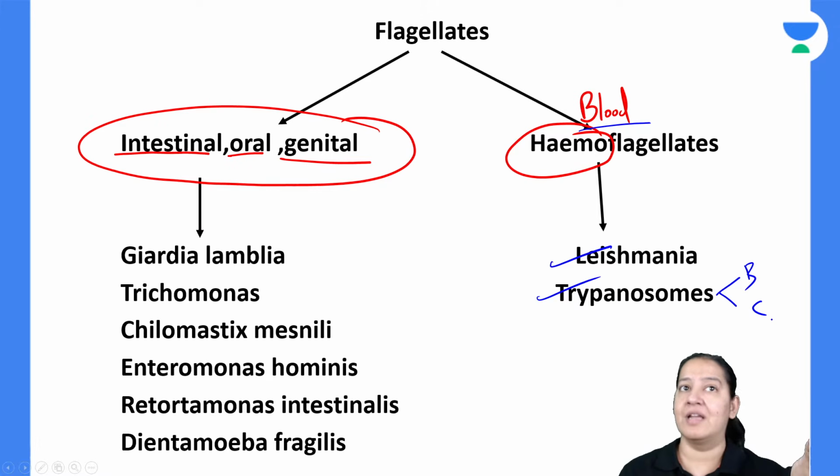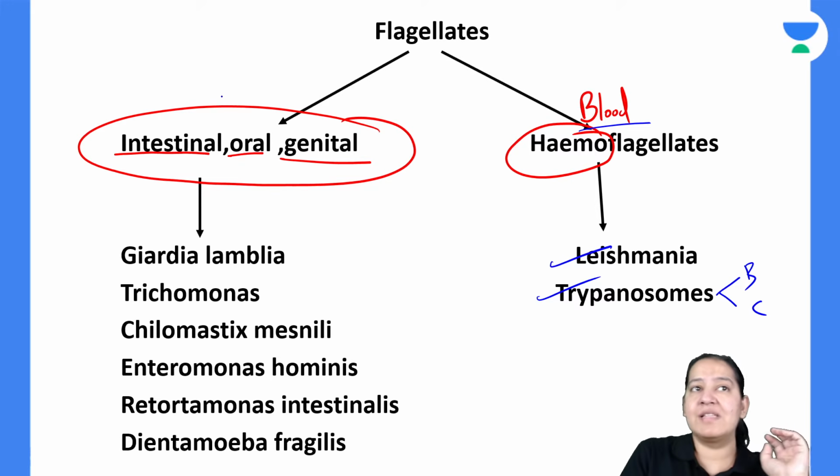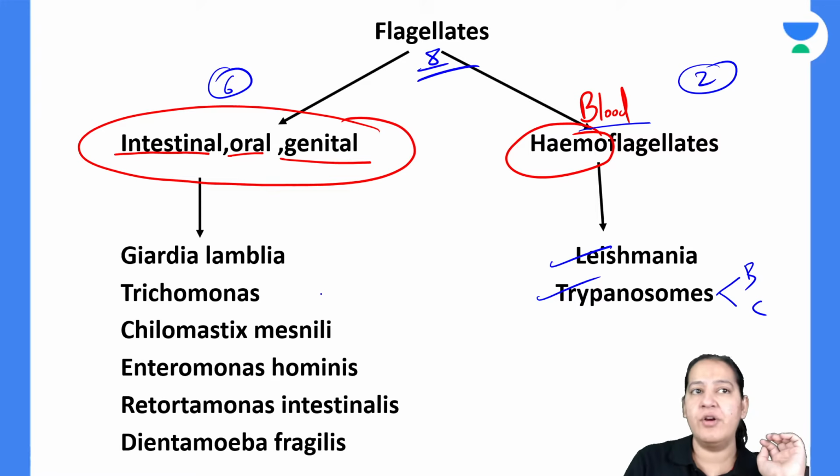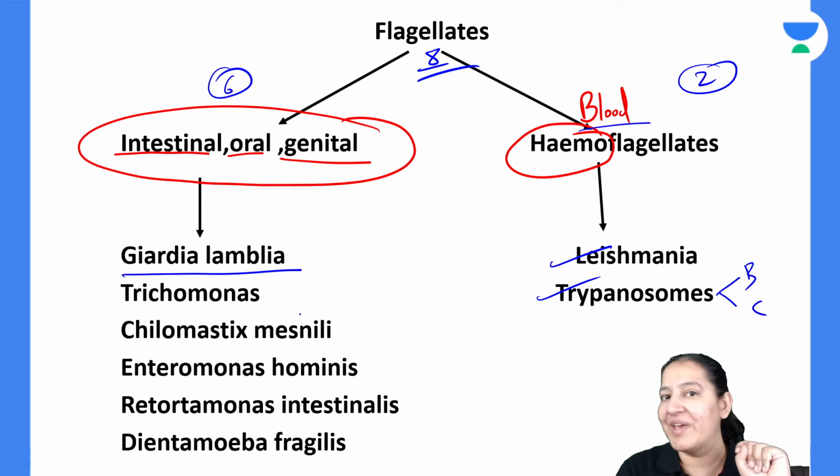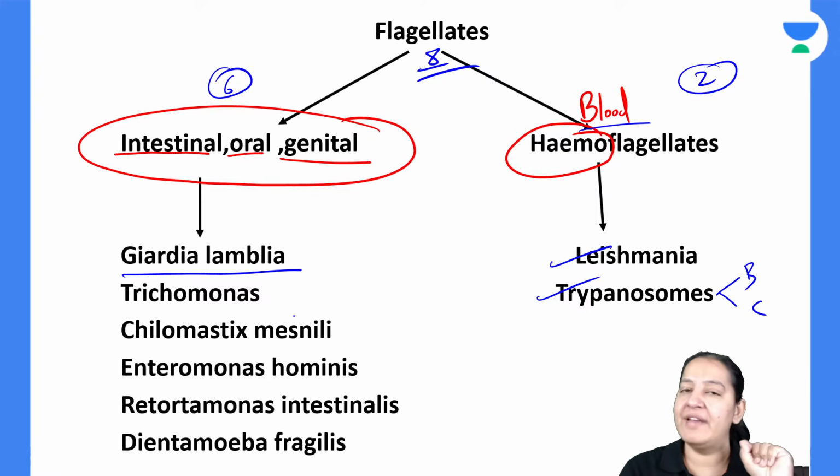Let me come to intestine, oral, or genital. So there are 6 flagellates you have to study. 6 plus 2, total 8 flagellates are there. Have you got it? So Giardia lamblia is the hero here. I will teach you Giardia lamblia in detail.